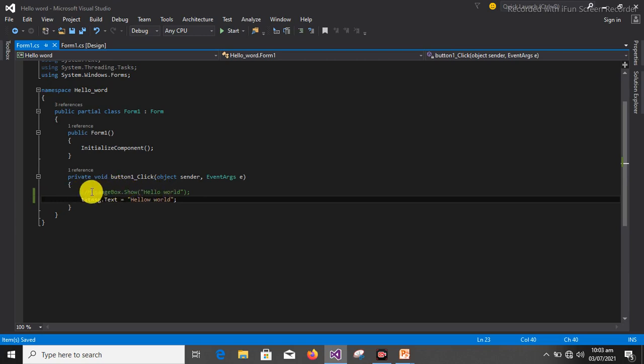Now can you see the difference between these two? The first one is in brackets, which is message bus dot show. That is when I'm using a message bus, because message bus is a method call. It's a class that has a function called show.